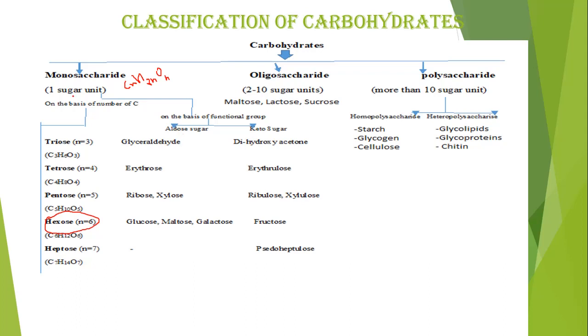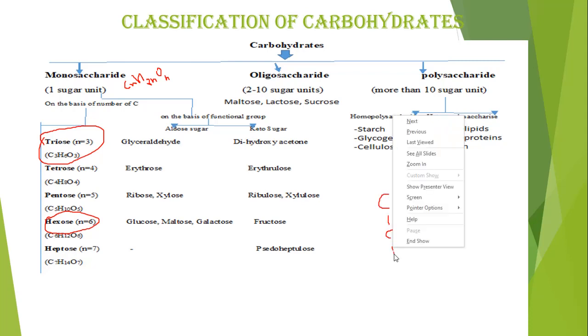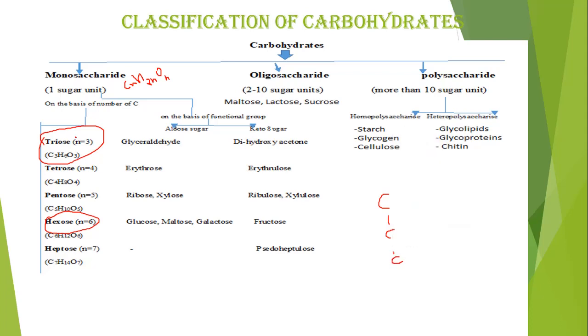Okay, let us take a simple example. This is the simplest carbohydrate, C3H6O3. I am explaining it with the structure 1, 2, 3. In triose sugar, there are 3 carbons.